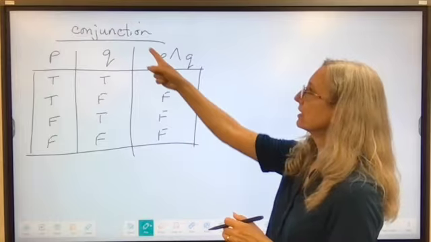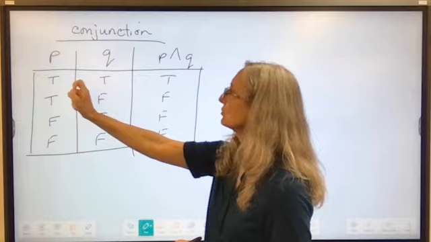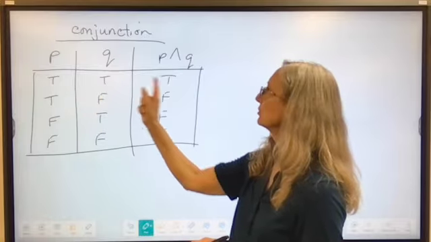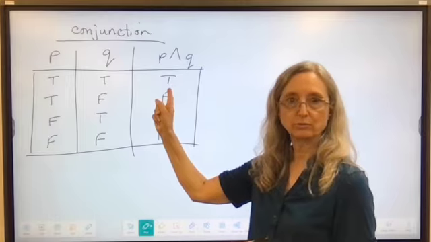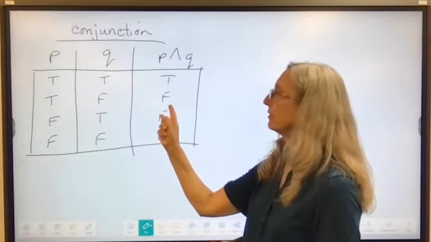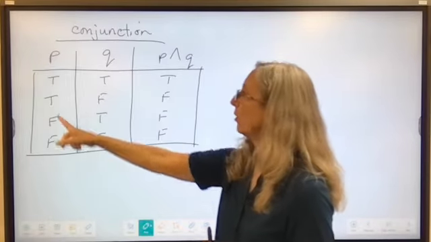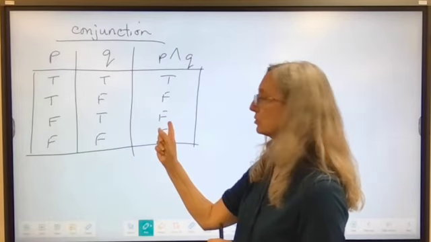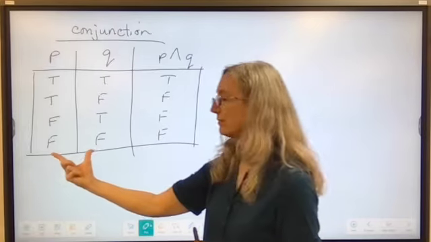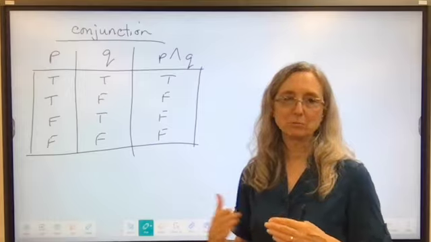And then this is a conjunction, P and Q. So if P is true and Q is true, then P and Q is also true. But if P is true and Q is false, then the conjunction is false because they have to both be true. Or if P is false and Q is true, still false. Or if they're both false, still false. This is a truth table to help you see that relationship.